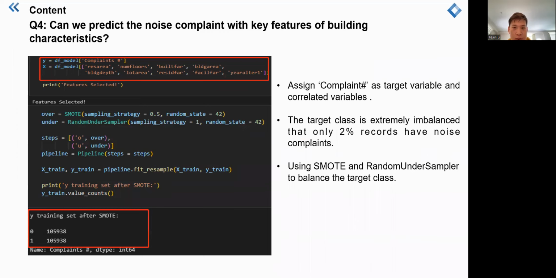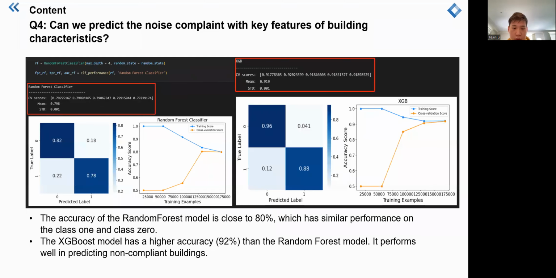So we used the mode and the random sampler to balance the target class. From the result, we can see that after the resampling, the two classes in the target variable are at the same level. And so we built two models. One is the random forest and another one is the XGBoost.